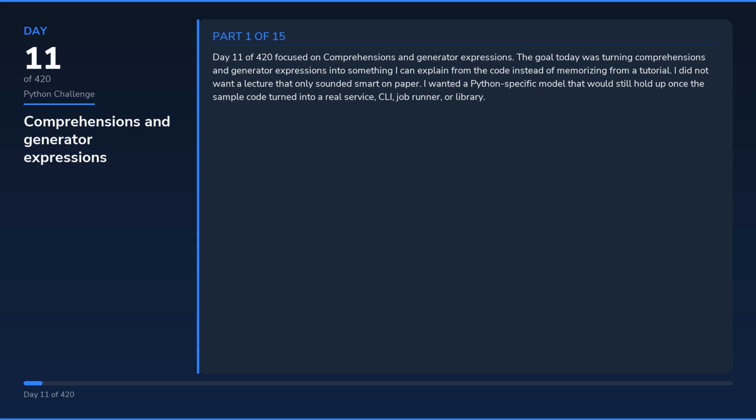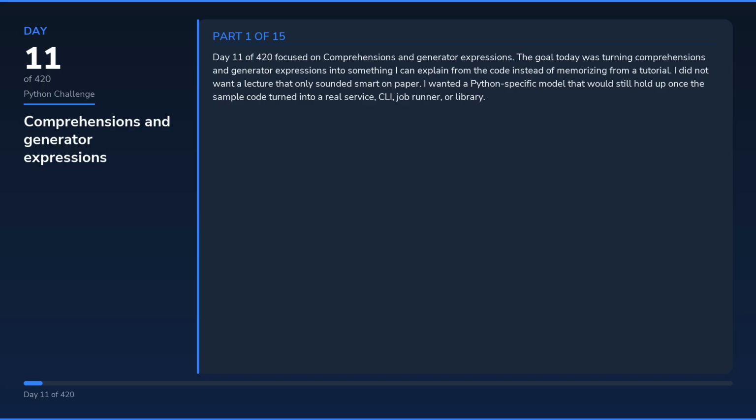Day 11 of 420 focused on comprehensions and generator expressions. The goal today was turning comprehensions and generator expressions into something I can explain from the code instead of memorizing from a tutorial. I did not want a lecture that only sounded smart on paper. I wanted a Python-specific model that would still hold up once the sample code turned into a real service, CLI,